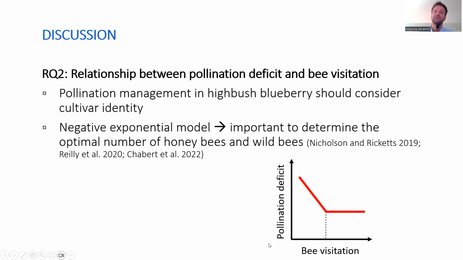As you can see schematically on the figure, with increasing bee visitation, your pollination deficits decrease up to a certain point beyond which additional bee visitation does not further decrease these deficits. And it's important for sustainable and effective pollination management to try and determine this bee visitation threshold.